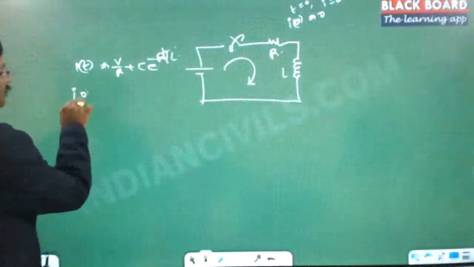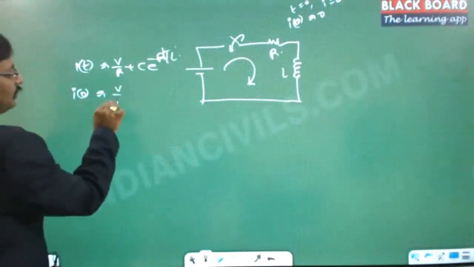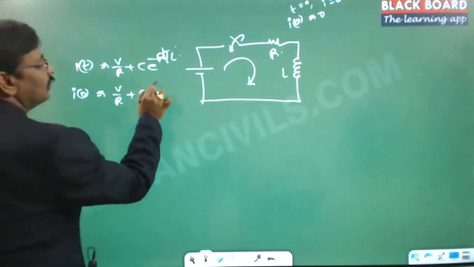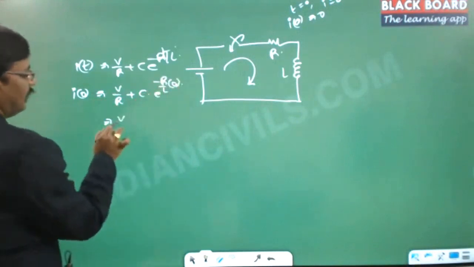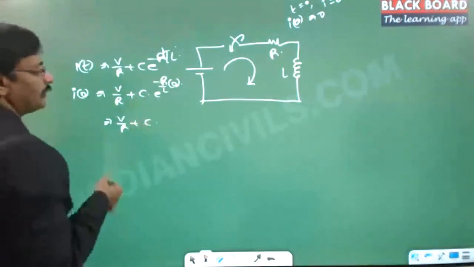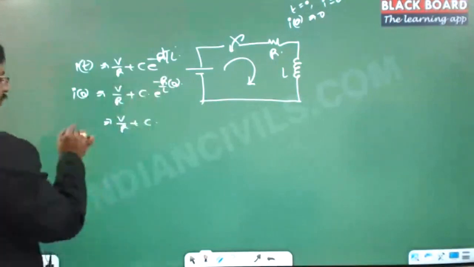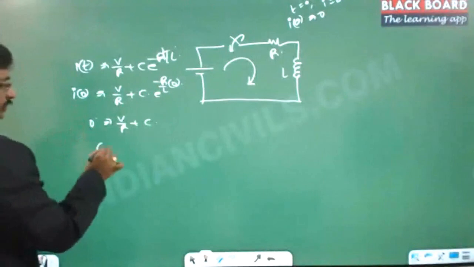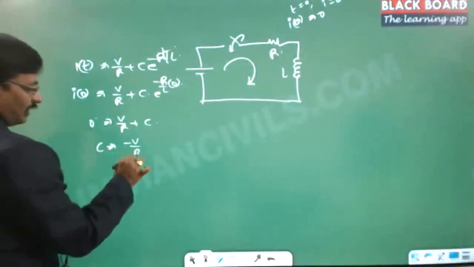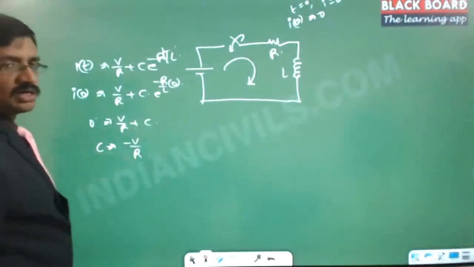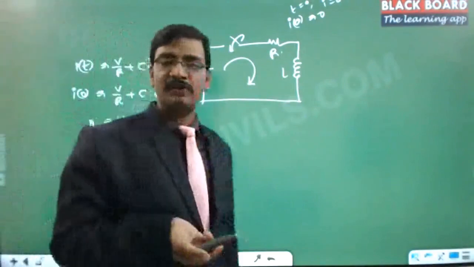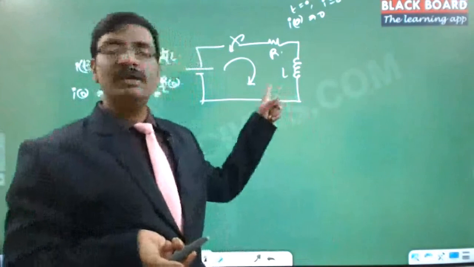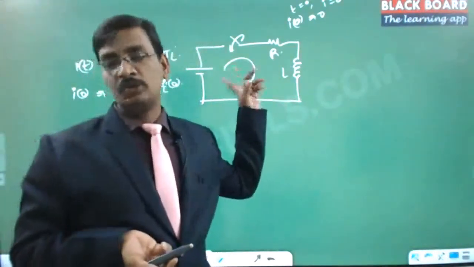Now if I substitute here, I of 0 is 0, so V by R plus C into e power minus R by L into 0. Since e power 0 is 1, we get C as minus V by R. This is the value when there is no current in the inductor as the switch is about to turn on.